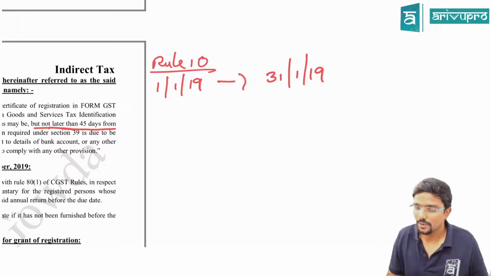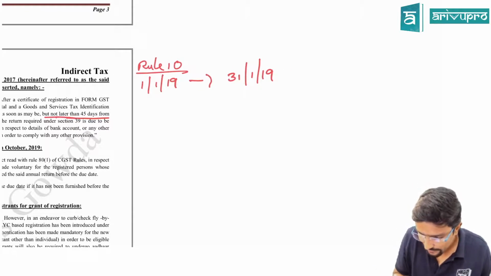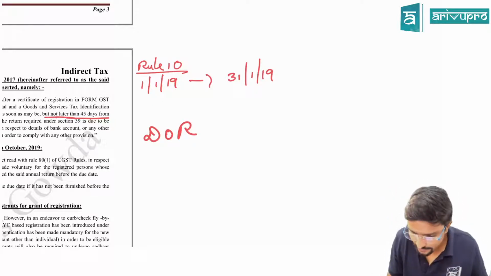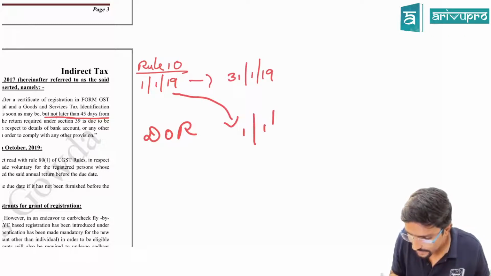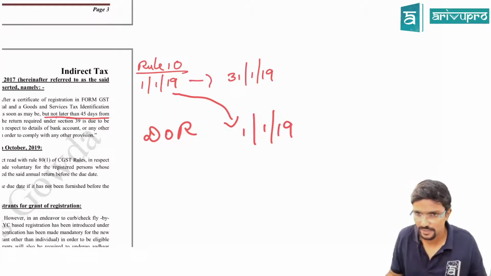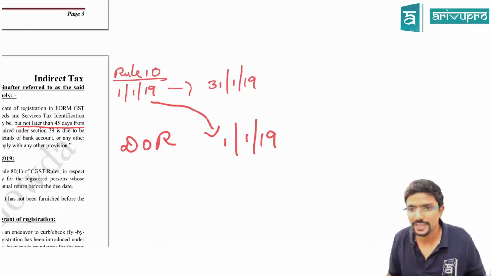Now, if I make an application within 31st January 2019, then what will be my effective date of registration, guys? If I make an application within 31st January, then the effective date of registration is 1st January 2019. That is the date on which I was liable for registration. Clear? Next, assume I have not made an application within 31st January.